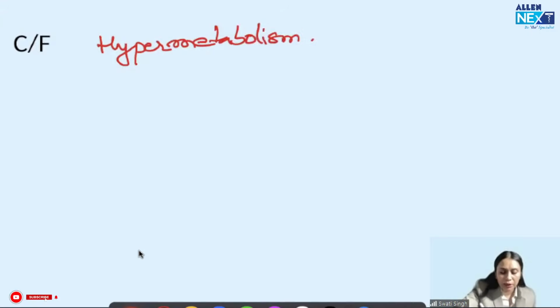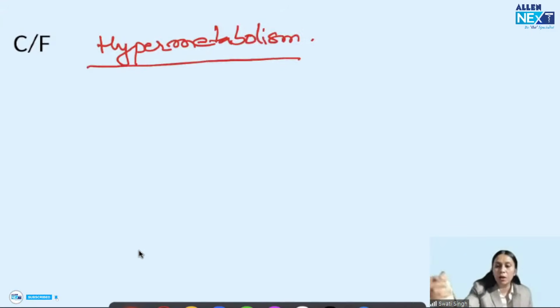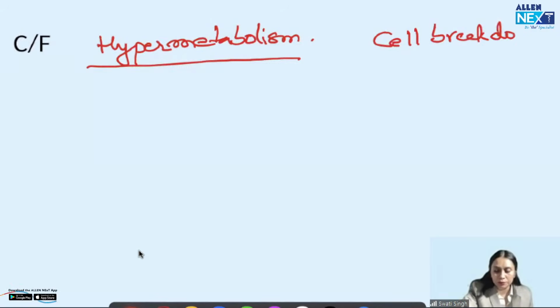Got my point? So clinical features are due to hypermetabolism. And because of hypermetabolism, cells start breaking down. Because of this increased metabolism in the body, cell breakdown happens. Got my point? So hypermetabolism and cell lysis, and all the clinical features would be because of this.